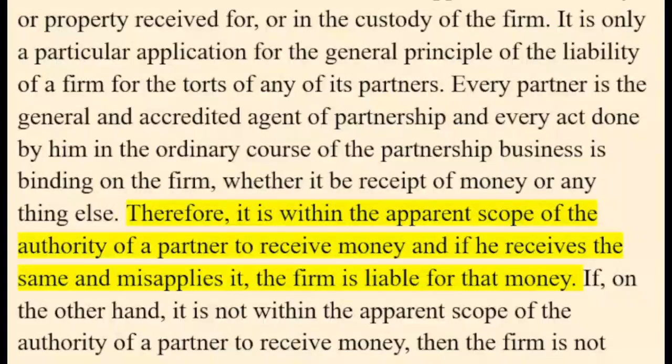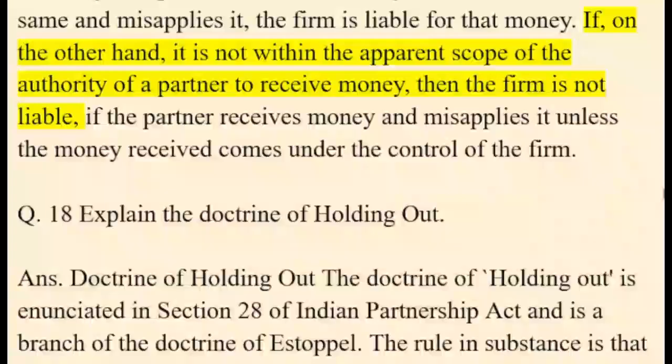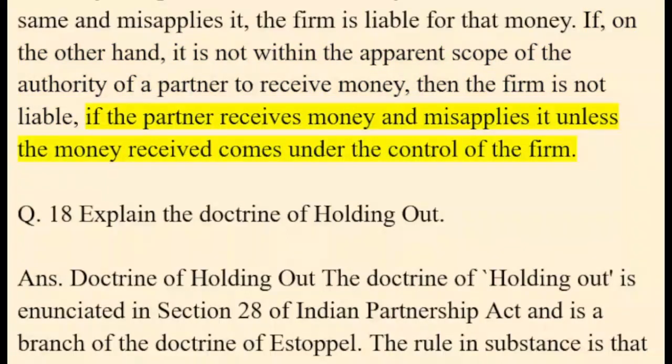Therefore, it is within the apparent scope of the authority of a partner to receive money, and if he receives the same and misapplies it, the firm is liable for that money. If, on the other hand, it is not within the apparent scope of the authority of a partner to receive money, then the firm is not liable, if the partner receives money and misapplies it, unless the money received comes under the control of the firm.